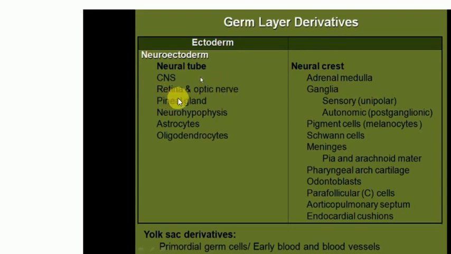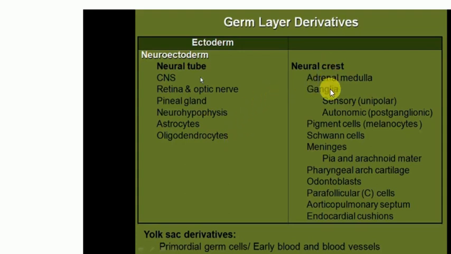The retina and the optic nerve are outgrowths of the diencephalon. The pineal gland is a neural tube derivative, although it's an endocrine gland. The neurohypophysis is the posterior pituitary. The anterior pituitary is formed from the oral ectoderm of the Rathke's pouch, and the astrocytes are the glial cells which form the scaffolding of the connective tissue of the central nervous system. And the oligodendrocytes form the myelin sheath of all the axons in the central nervous system.